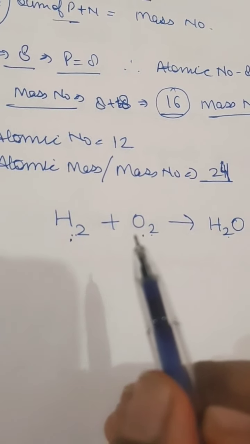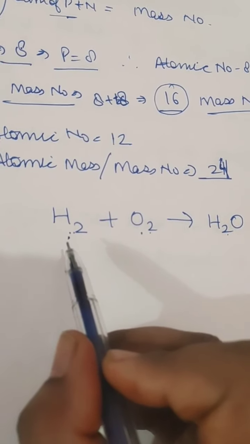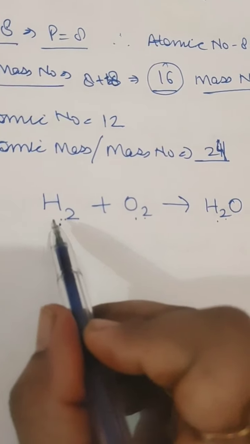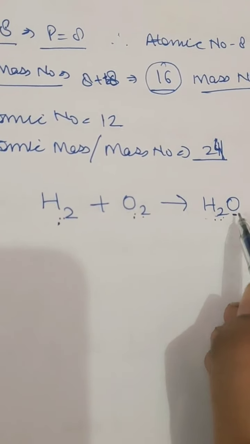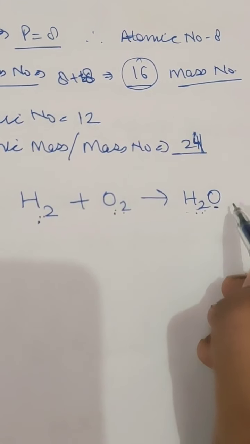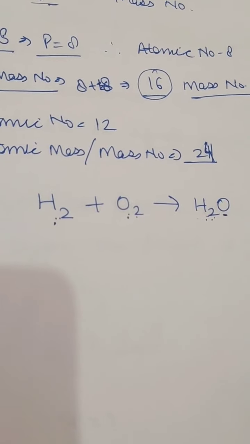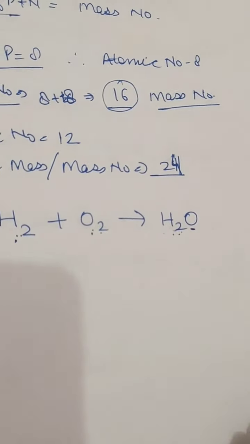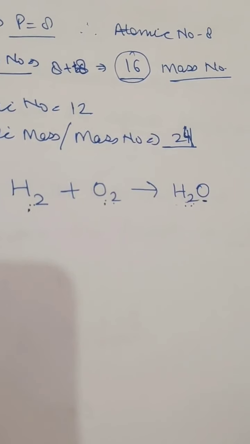According to the law of conservation of mass, the mass of the sum of the reactants is always equal to the mass of the product. So here it should be 2H2. Okay, here it's 2H2, but O2, while here there is only one O. So we cannot write 2 here. If we write 2 here, it will change the formula. But we cannot change the formula because water has a fixed formula, that is 2 hydrogen and 1 oxygen. If I write 2 oxygen here, it will be something else. That won't be water. So we can't make any change in the formula.